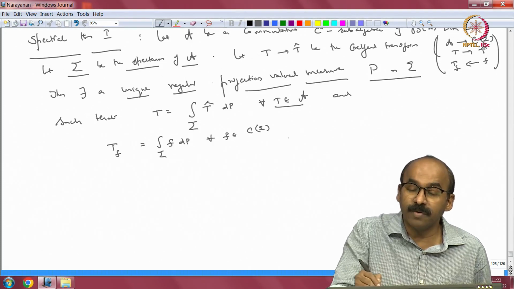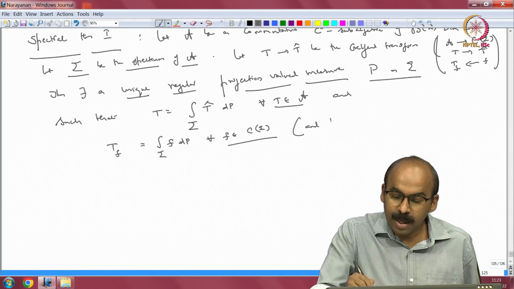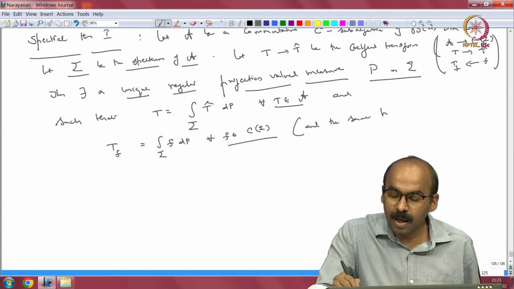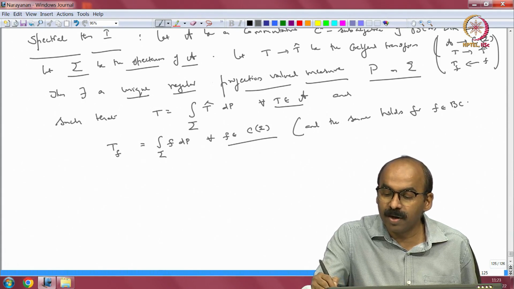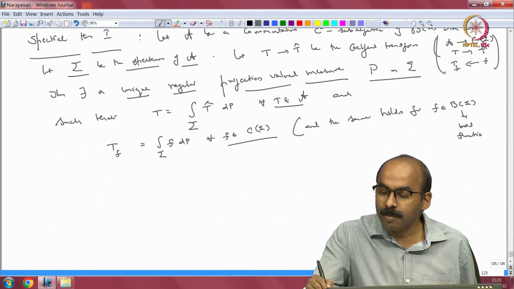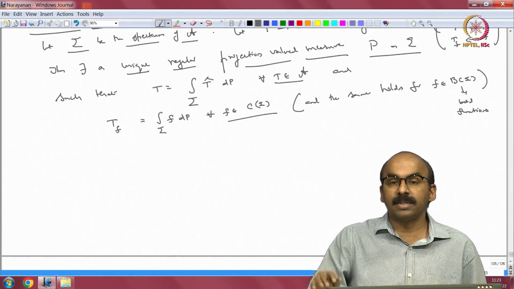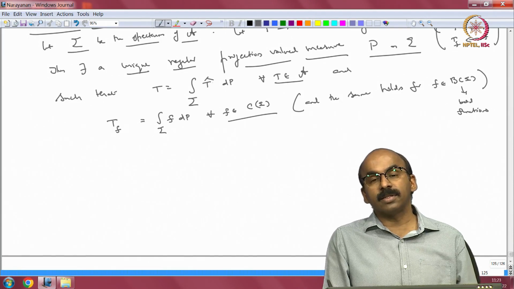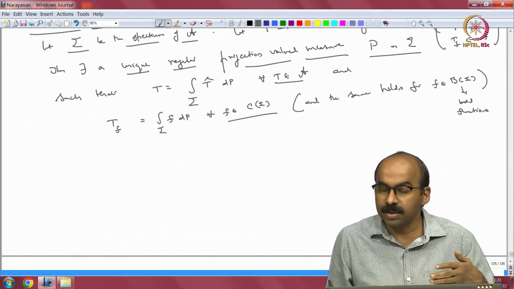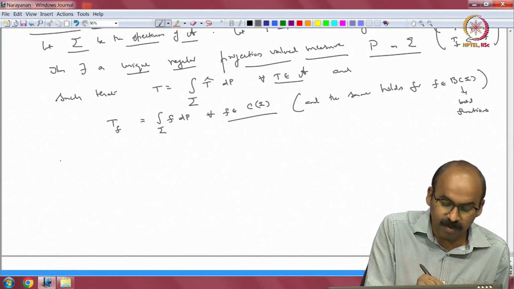Here I took everything in A, here I am taking everything in C of sigma, and the same holds for f in bounded measurable functions on sigma. Once you have this for f in continuous functions, then it extends, T sub f will extend from continuous functional calculus to L infinity functional calculus, and the same thing will continue. Moreover, this much is essentially what we have done so far.